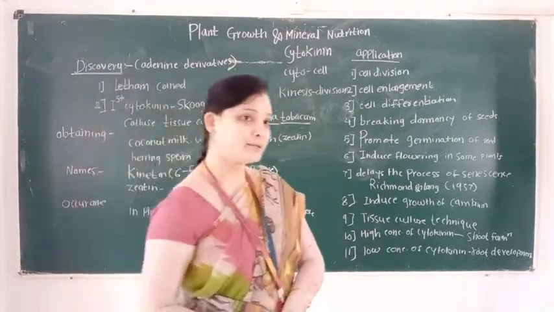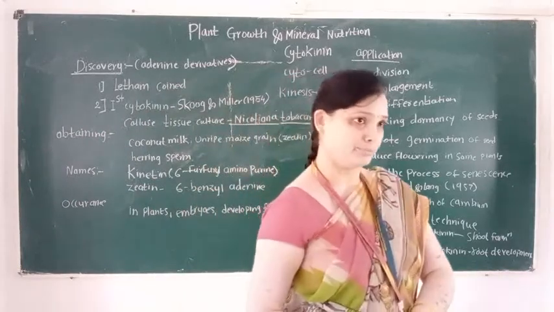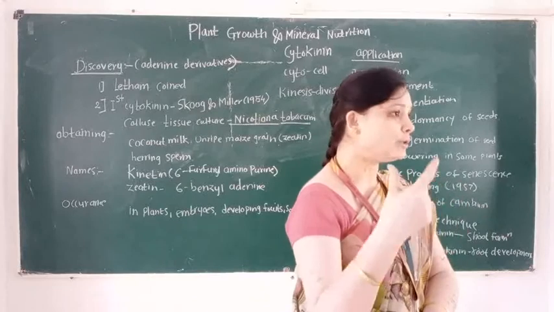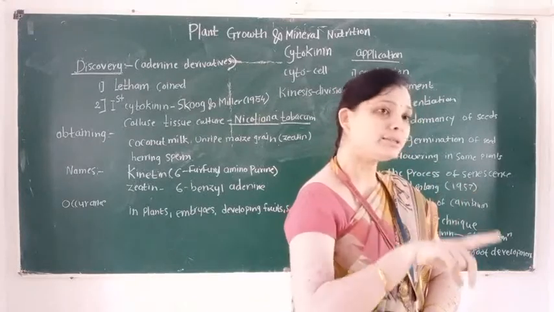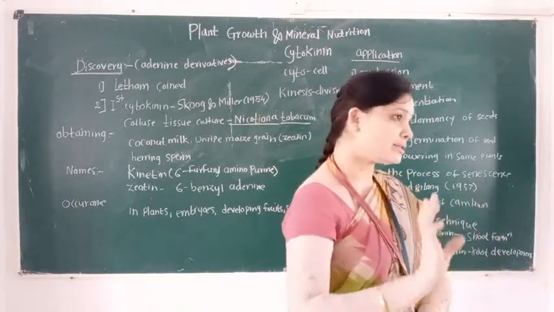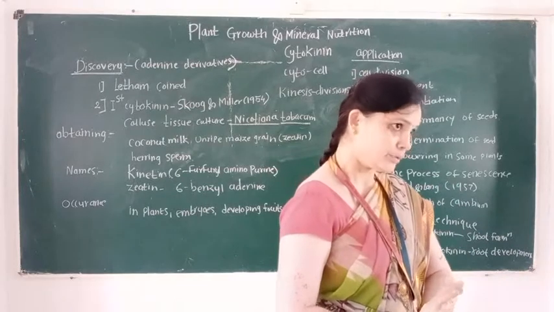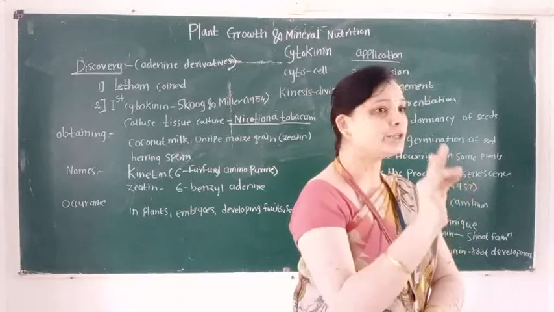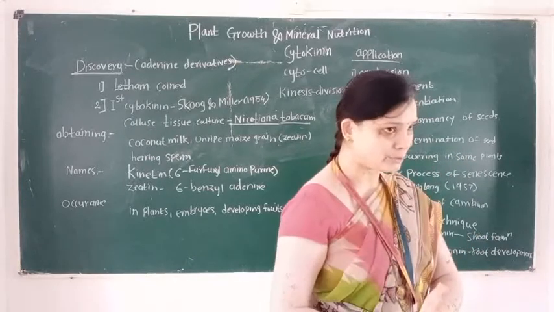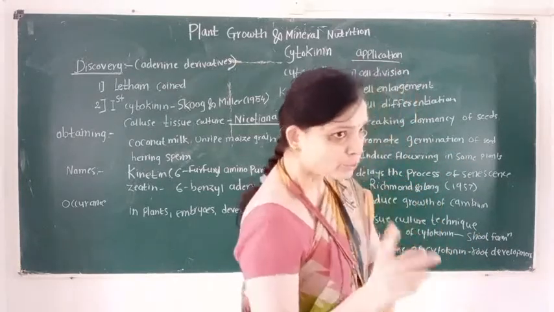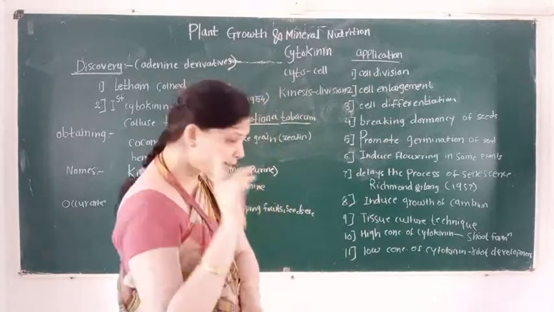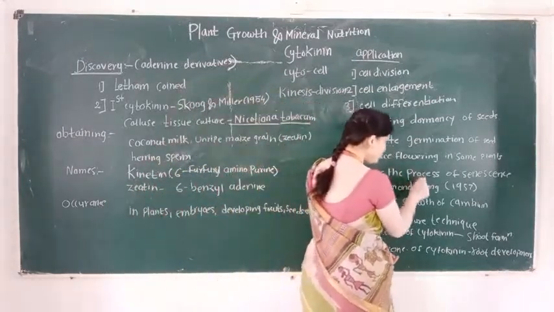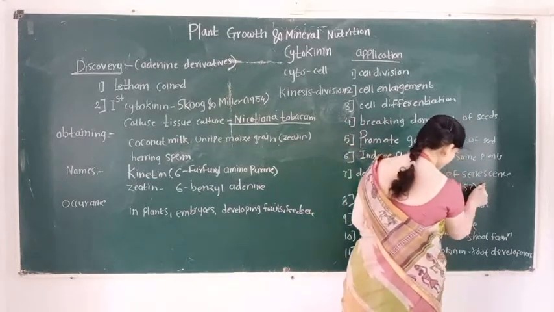In the development topic, we learn senescence means the aging of the plant body. During the senescence, the plant eventually dies. So what is senescence? Senescence means aging of the plants. So here this point to remember, cytokinin delays the process of senescence.